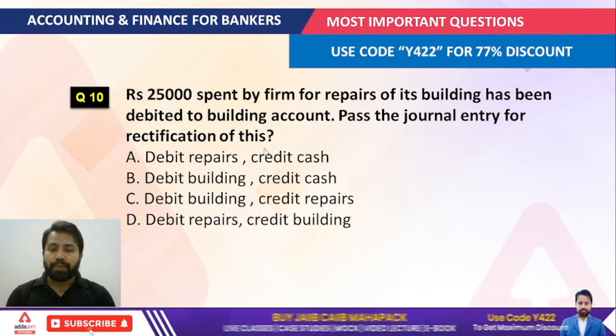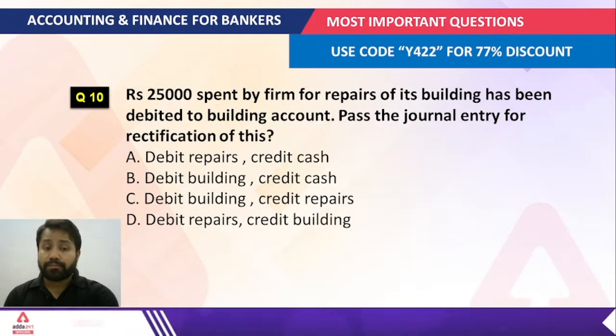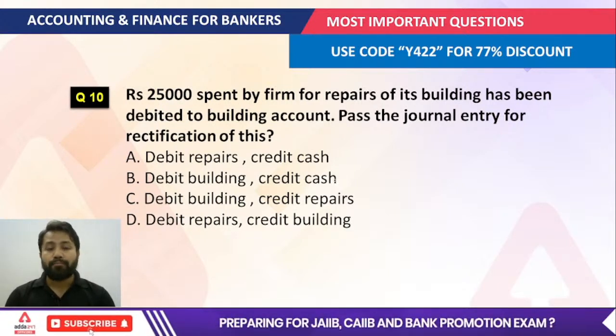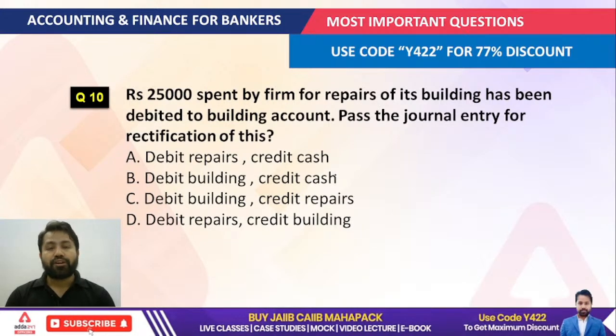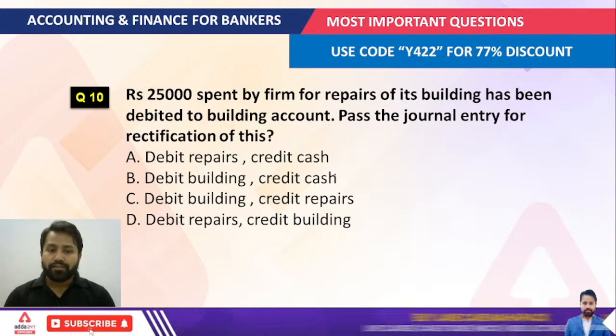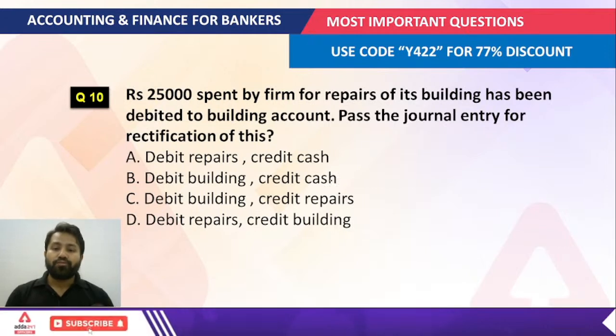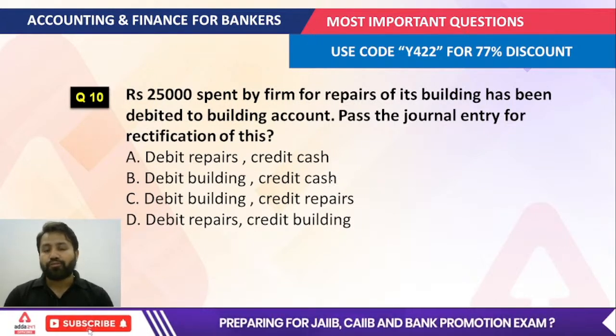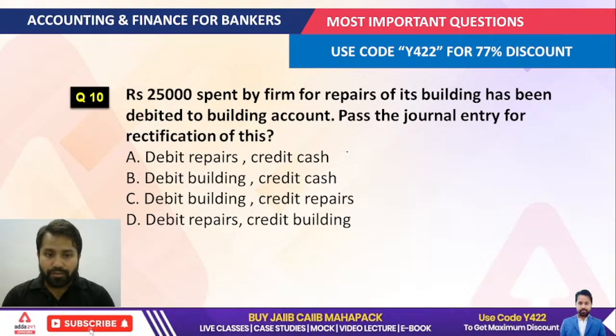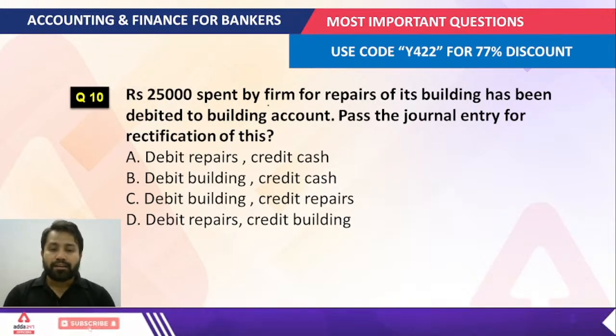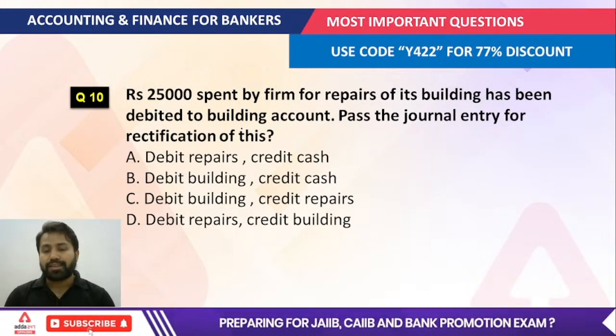25,000 spent by the firm for repair of its building has been debited to the building account. Pass a journal entry for the rectification of this. Whenever you get this kind of question in the examination, the very first thing you have to understand is which types of accounts are included in this transaction.